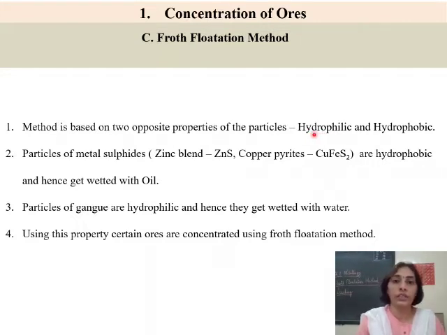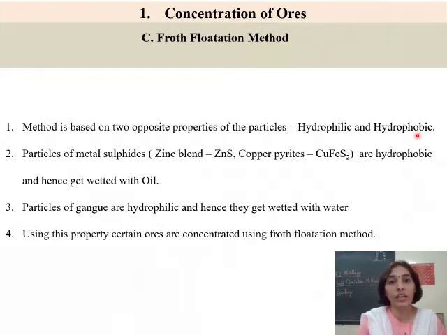So the word hydro is related to water. Hydro means water. Here it is philic. Philic means loving. There are some particles which are water loving, and hence they get oriented or attached to water molecules. Whereas there are certain substances which are hydrophobic. Phobic means hating.